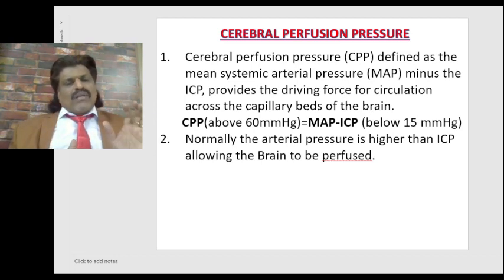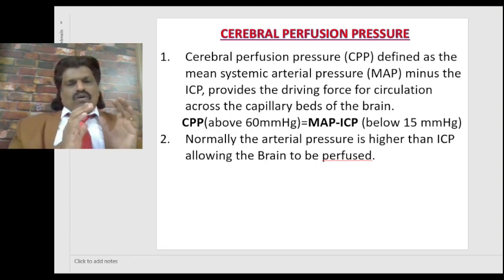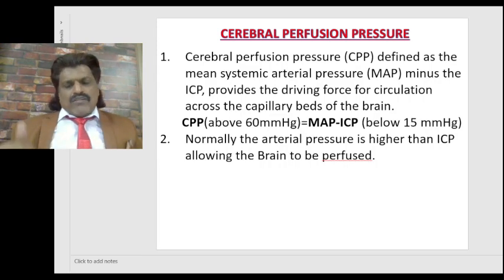So normally we would like to maintain the cerebral perfusion pressure above 60 millimeters mercury and intracranial pressure below 15 millimeters mercury. So normally the arterial pressure is higher than the ICP, allowing the brain to be perfused.